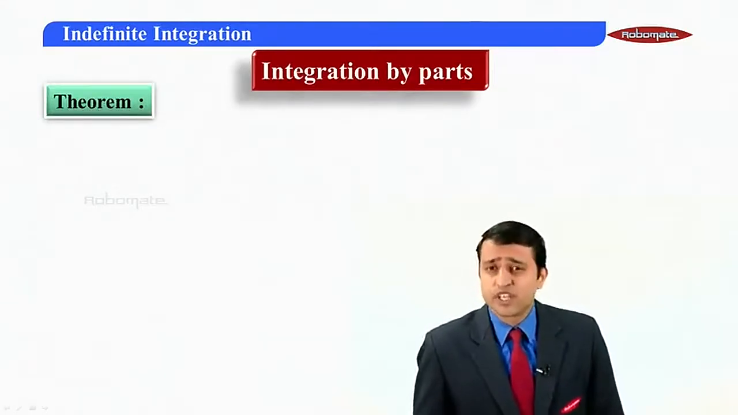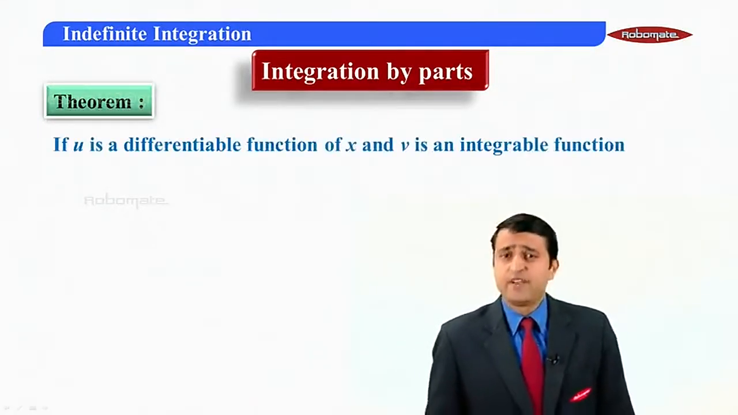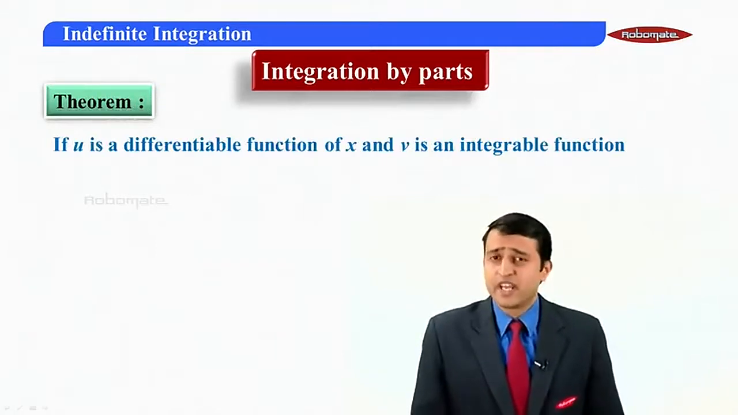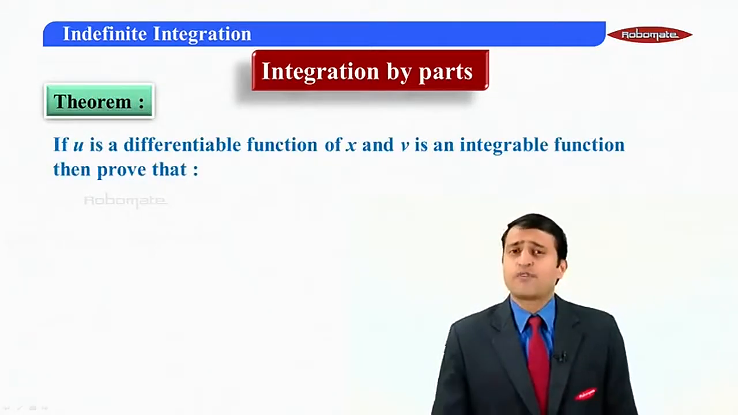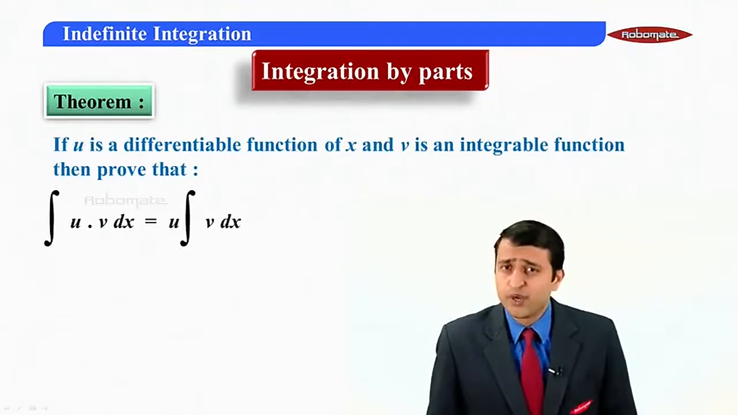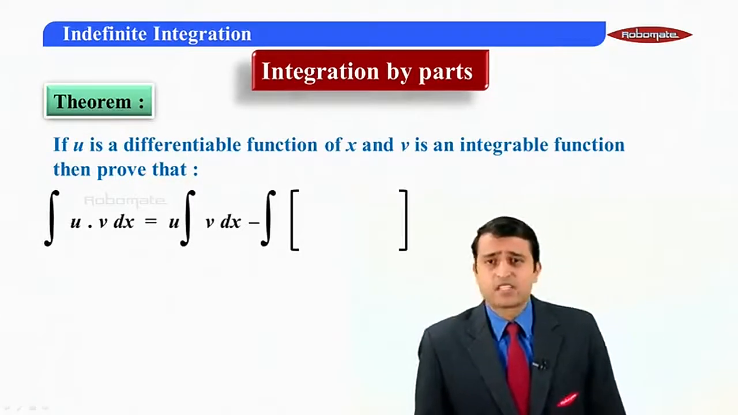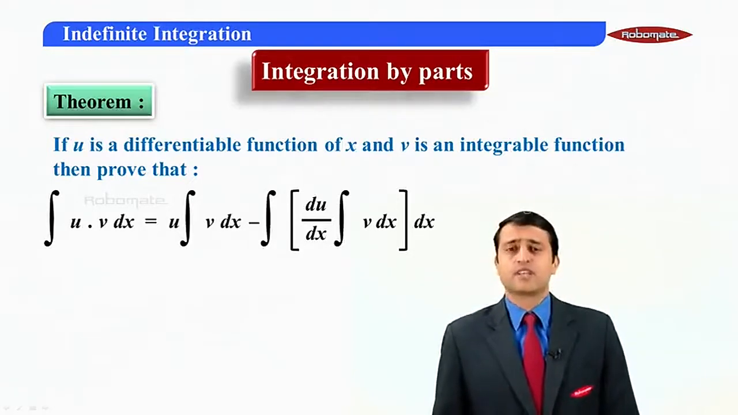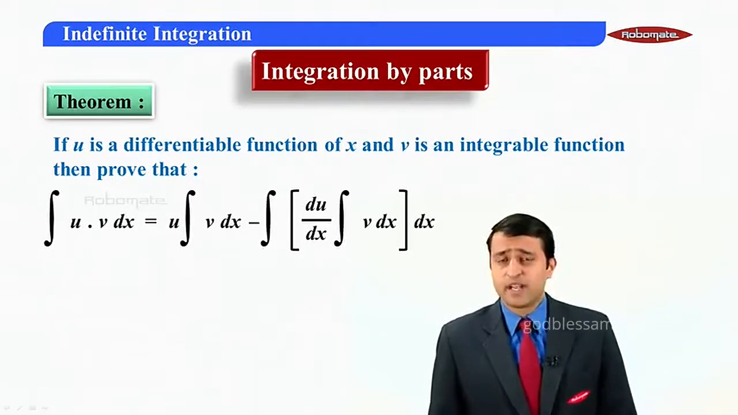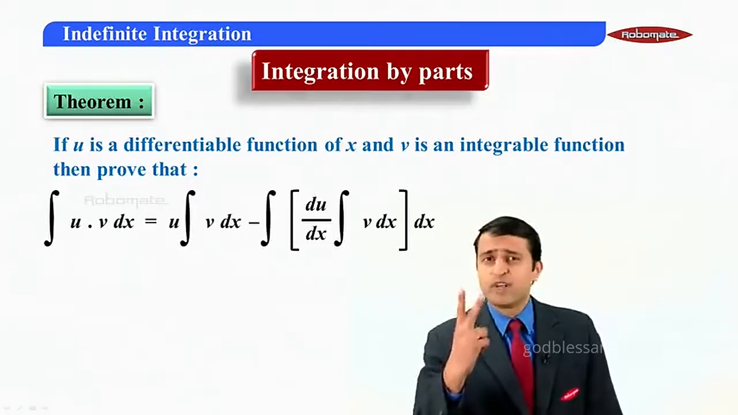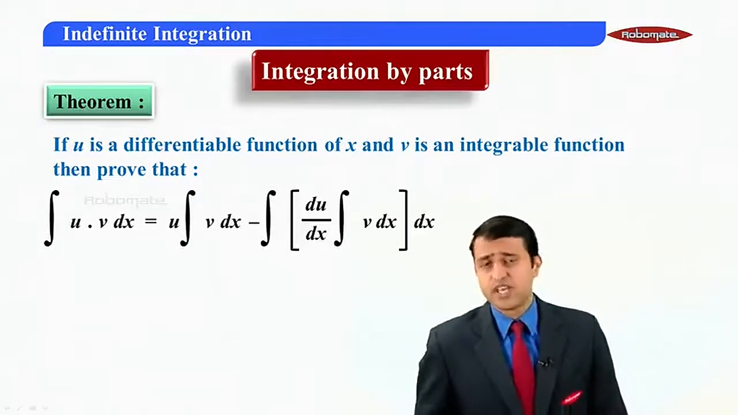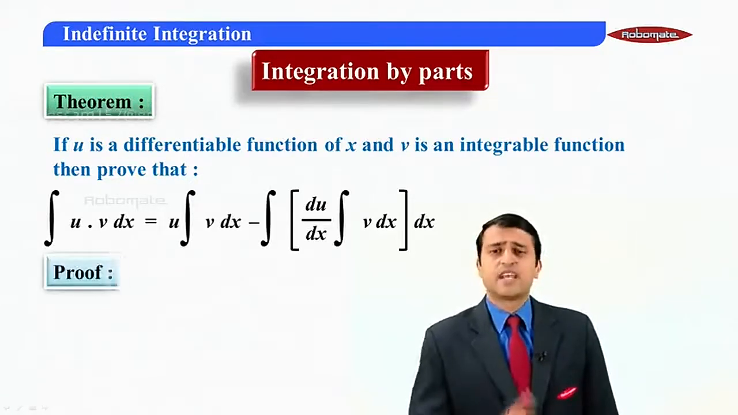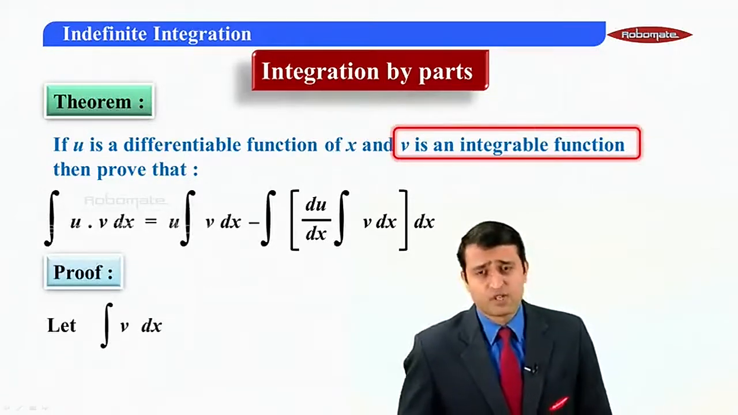It says if u is a differentiable function of x and v is an integrable function, then prove that integral of uv dx is equal to u integral v dx minus integral of d by dx of u into integral v dx, the whole dx. A very important derivation, my dear students. We have only two pieces of information in this statement. It says u is a differentiable function of x and v is an integrable function of x.